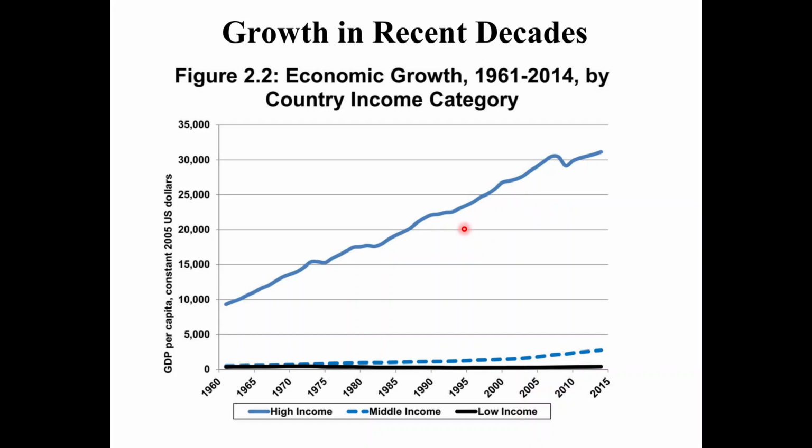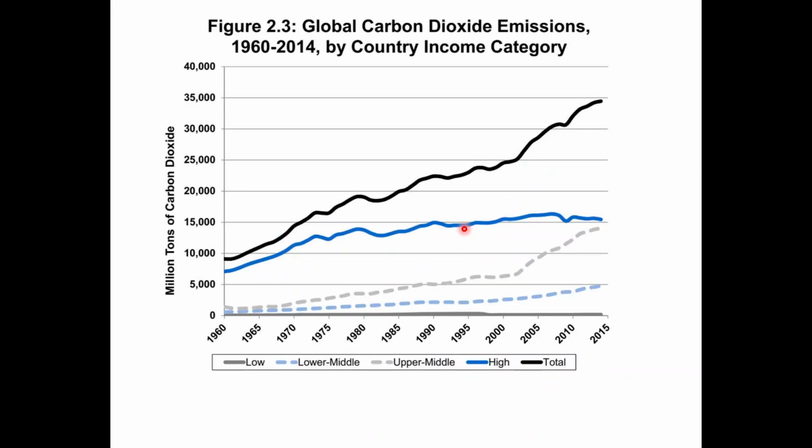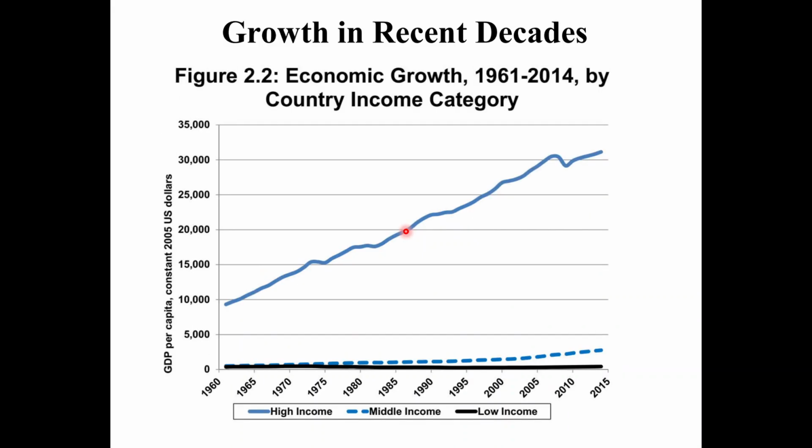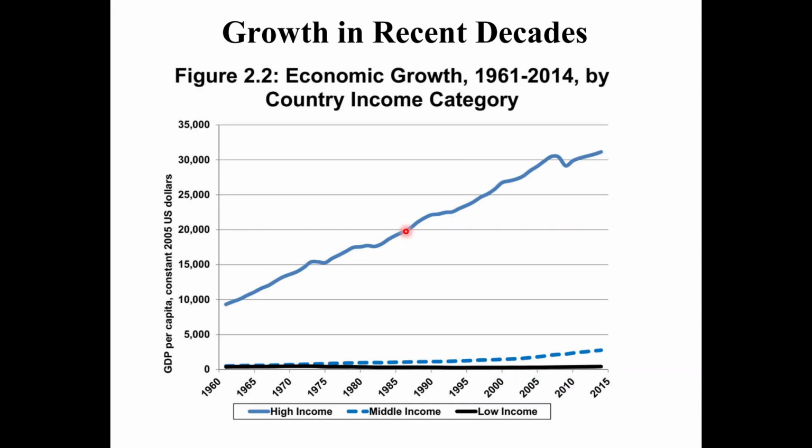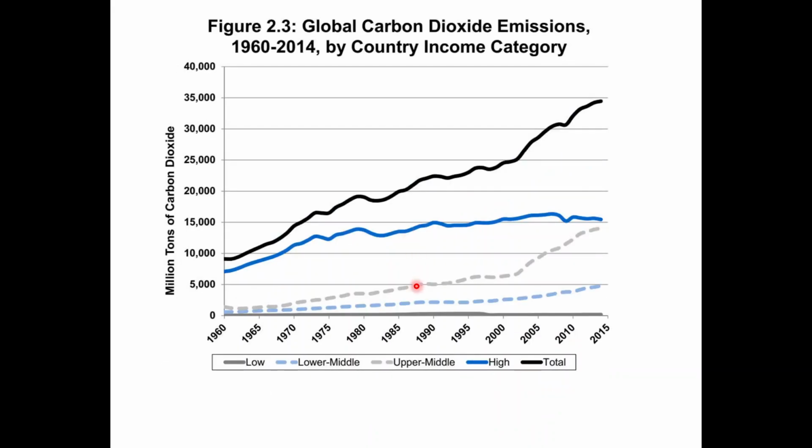But here let's look at the cost. What's the trade-off of this growth? There are many things we can look at, but one thing that we're interested in is carbon dioxide emission. And look at the emission here. Again, this is the high income countries, and we can see the contrast, or the parallel. High income countries: high economic growth, high carbon dioxide emission. Lower economic growth, then lower carbon dioxide emission. So that's the trade-off of growth.